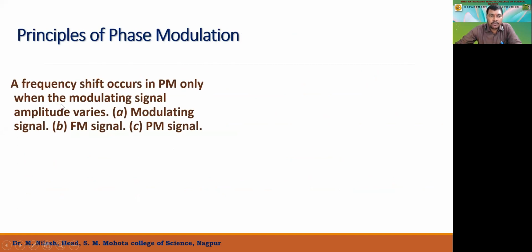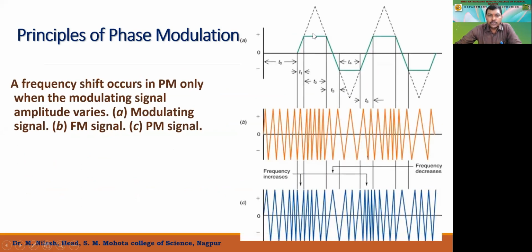Now let us see some of the waveforms. A frequency shift occurs in phase modulation only when the modulating signal amplitude varies, right? So we are going to show you three waves here. The first one is the modulating signal, that is the modulating wave that we need to transfer or communicate, right? And the second one is the carrier wave over here.